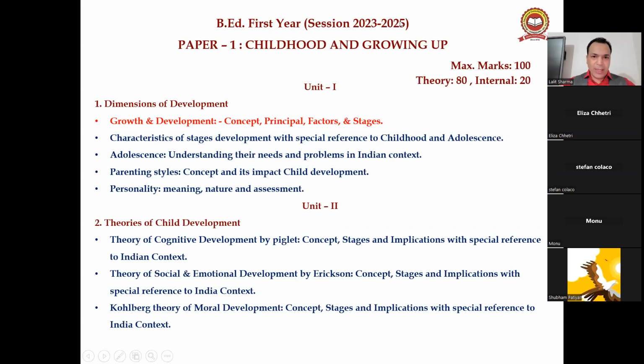Childhood and growing up. So what are the contents? You can see growth and development, adolescence, parenting style, personality, right? And under unit 2, theories of child development. We have 3 theories of child development: one is Jean Piaget's theory, one is Erikson's theory, and one is Kohlberg's theory, right?